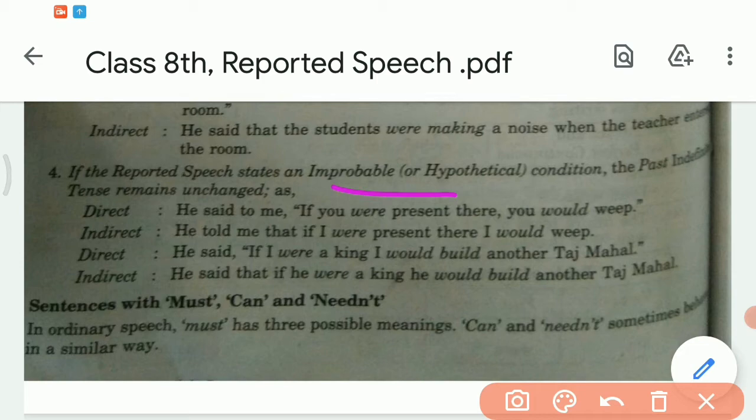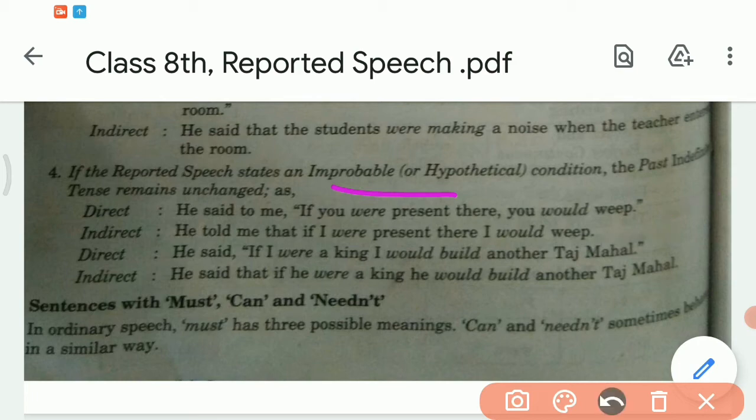For example, he said to me, if you were present there, you would weep. He told me that if I were present there, I would weep. He said, if I were a king, I would build another Taj Mahal. He said that if he were a king, he would build another Taj Mahal.